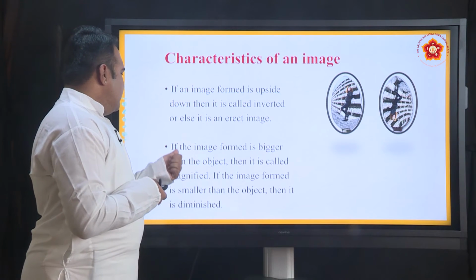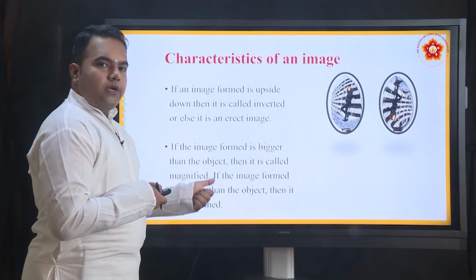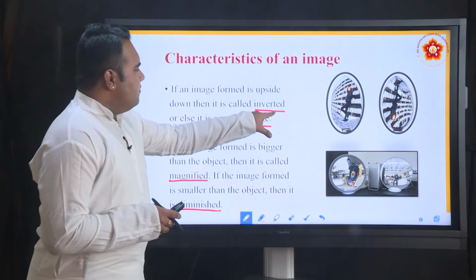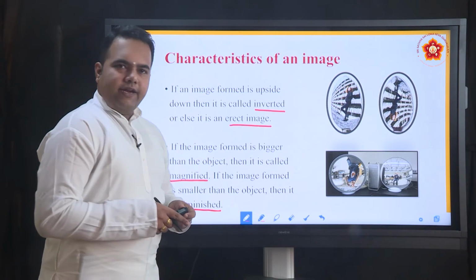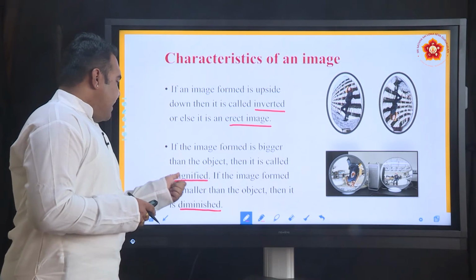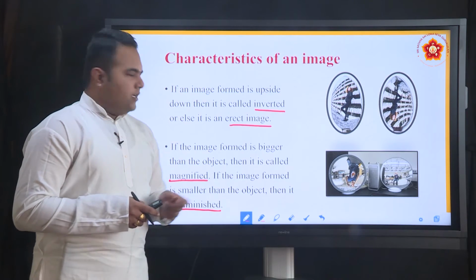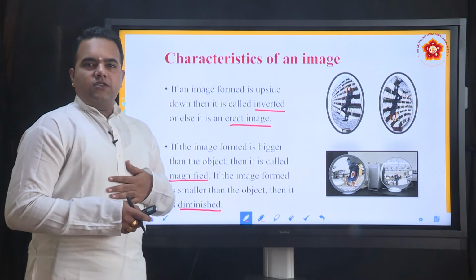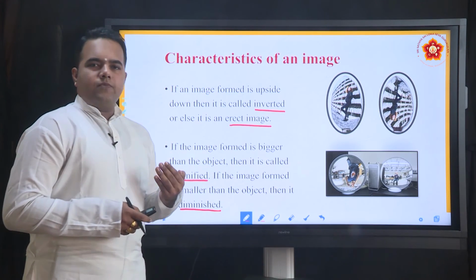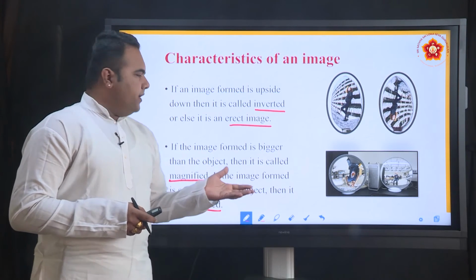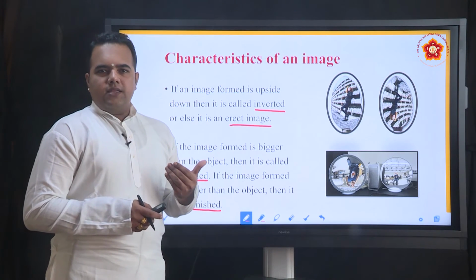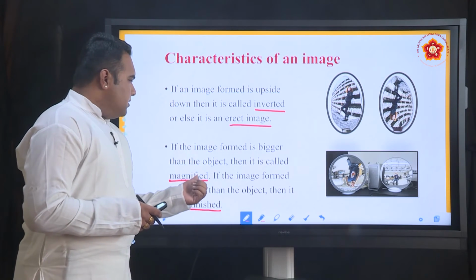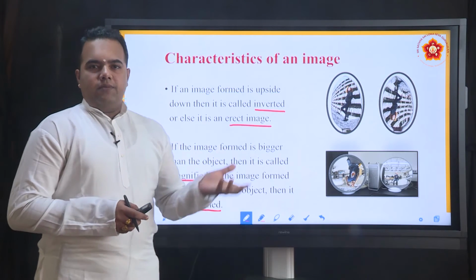The last part: if the image formed is bigger than the object, then it is called a magnified image. So, now we have seen what an inverted image and an erect image are. Now, we will come to what a magnified image and a diminished image are. These are the two watchwords you will have to look for. In a plane mirror, there is no problem, because as is the size of the object, so will be the size of the image. It will be neither larger nor shorter; the image formed is exactly the same size as that of the object. Now, there are some mirrors which will magnify the image.